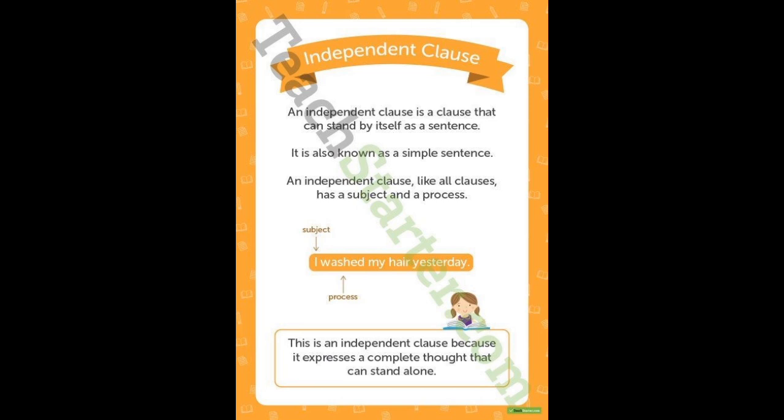For example, I washed my hair yesterday. Here, I is a subject and washed is a verb. This is an independent clause because it expresses a complete thought that can stand alone.